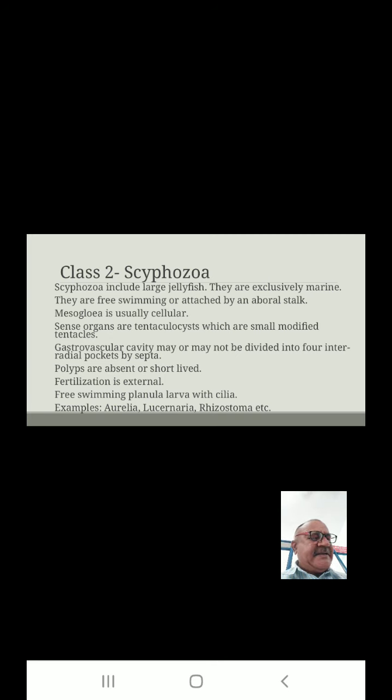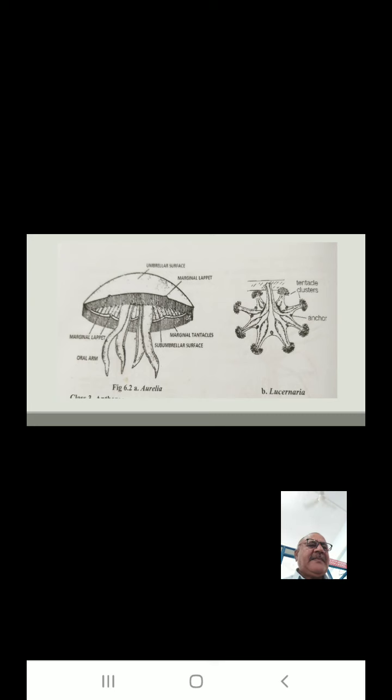Fertilization is external. Free swimming planula larva with cilia. Examples: Aurelia, Lucernaria, Rhizostoma, etc. This is the figure of Aurelia, jellyfish, umbrella-like surface of the body, marginal lappets, marginal tentacles, submarginal surface, then oral arms. This is the Lucernaria. There are the tentacle clusters. Anchor is also there.